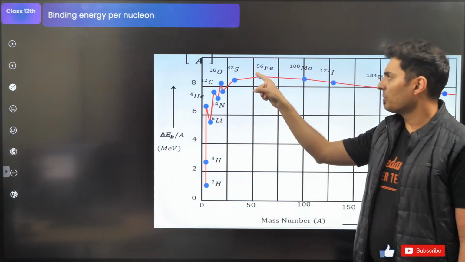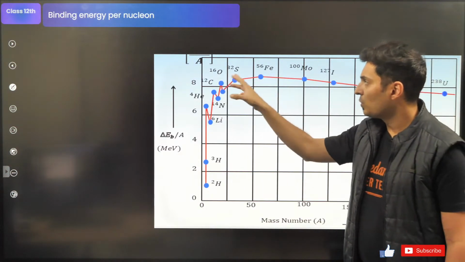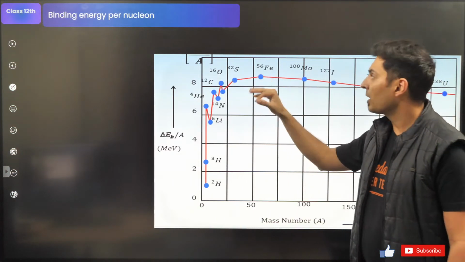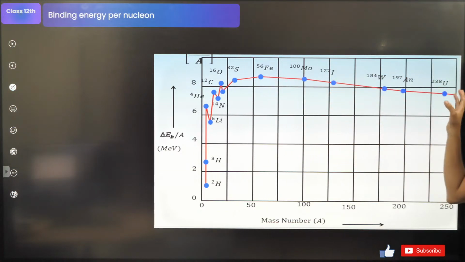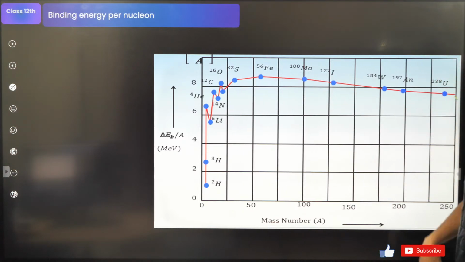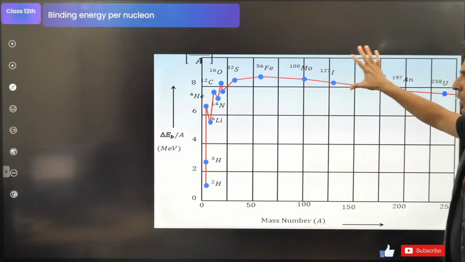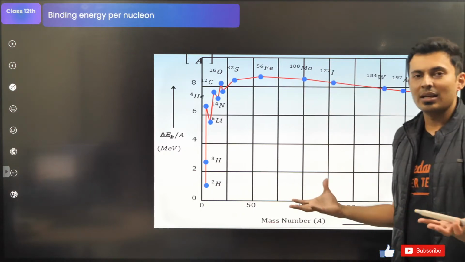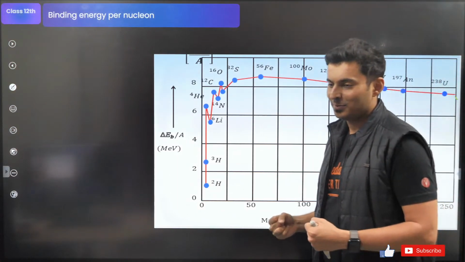It kept on increasing from sulfur to iron, and after iron, which is close to 9 mega electron volt per nuclear particle, it starts dropping to higher elements. Somewhere around uranium, it goes down to as close as 7 mega electron volt per nuclear particle. From this graph, who do you think is the happiest nuclear particle?